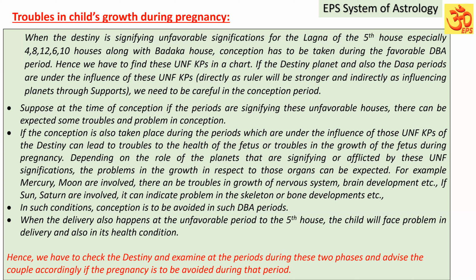If you find that the destiny has weakness, indicating favorable houses along with unfavorable houses to the lagna of the child, that the fifth cusp has supportive houses present, but along with that it has strong unfavorable houses to the lagna of the child, and Maraka Badhaka houses and unfavorable key planets are influencing that fifth house, it indicates weak health for the lagna, that is the fifth house, and longevity can also be in trouble.